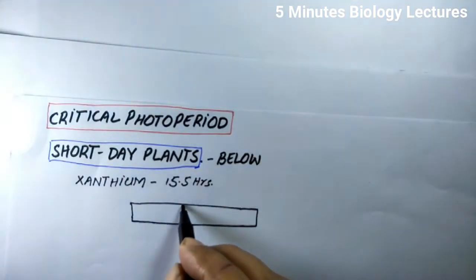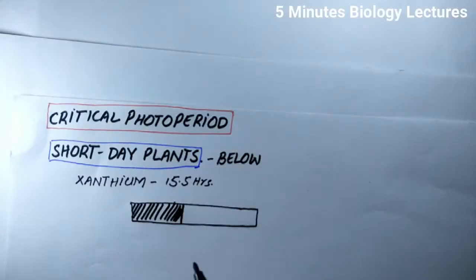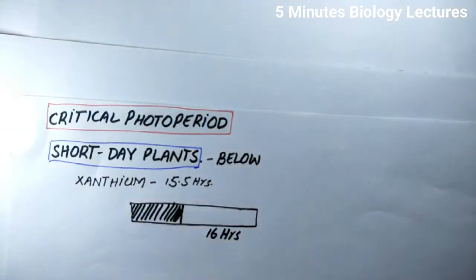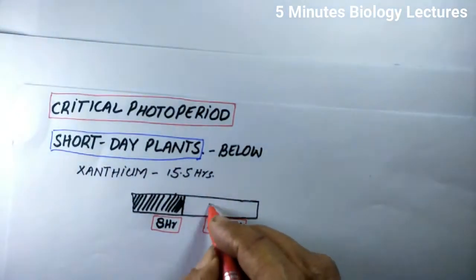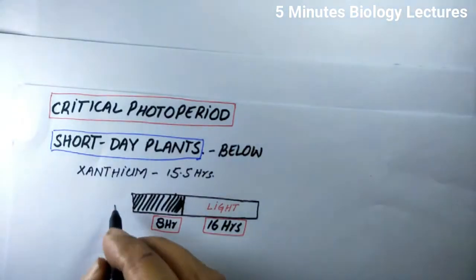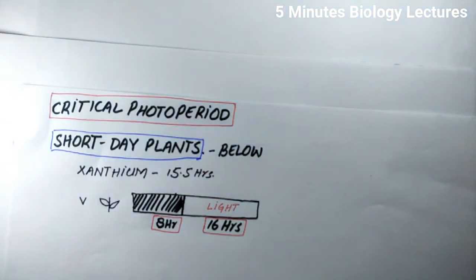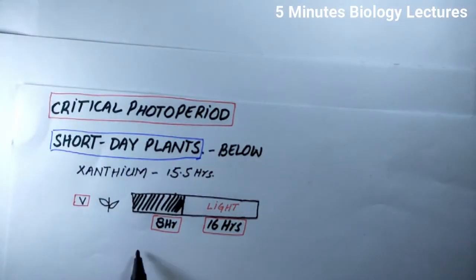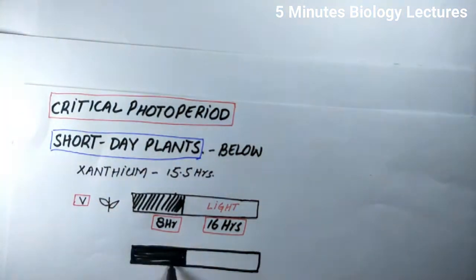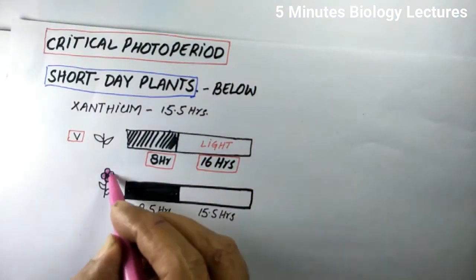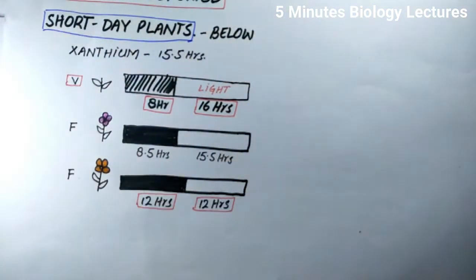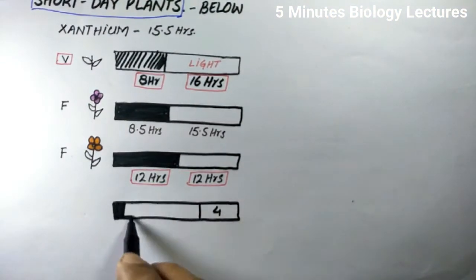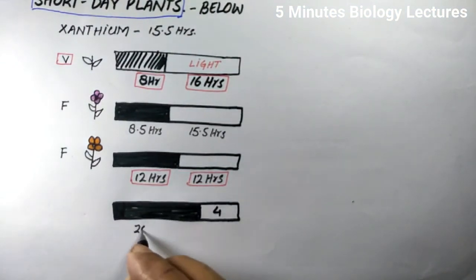Short day plant means it will flower below this 15.5 hours of critical photoperiod. If we provide it with 16 hours of daylight and 8 hours of dark period, which is slightly longer than the critical photoperiod, it will remain vegetative. So with the decrease of the light period below 15.5 hours, it will produce flowers. As we decrease the light period to 12 hours, it will flower. Even at 4 hours of day length, that is way beyond the critical photoperiod, it will flower.